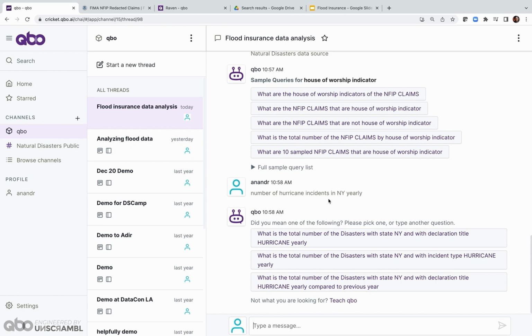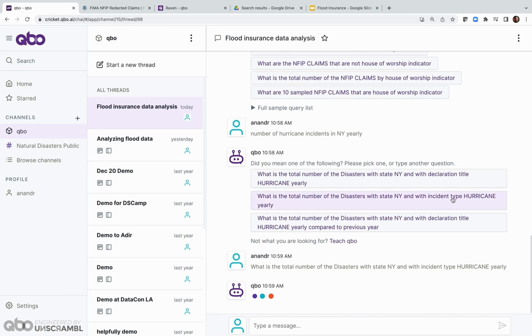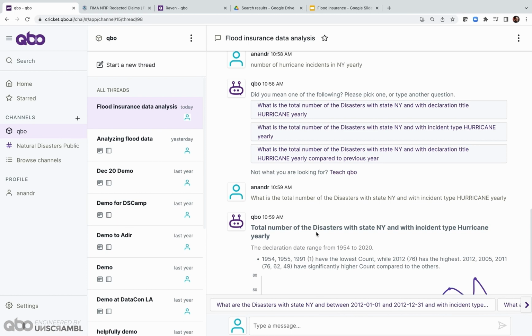In this case, though, it came up with 3 different possible conversions. Let's look at some of them. It's asking, do you want the number of disasters in the state of New York with the declaration title hurricanes, or disasters in New York with the incident type hurricanes, or a comparison with the previous year. I'm going to pick the second one because I really want the type to be hurricane rather than the title. Let's see what comes up.